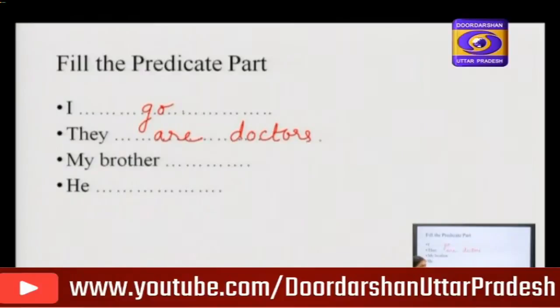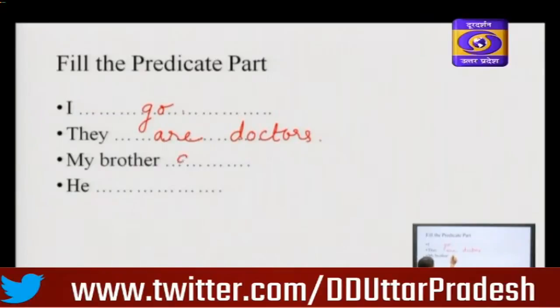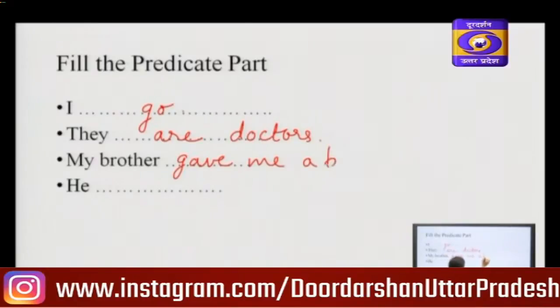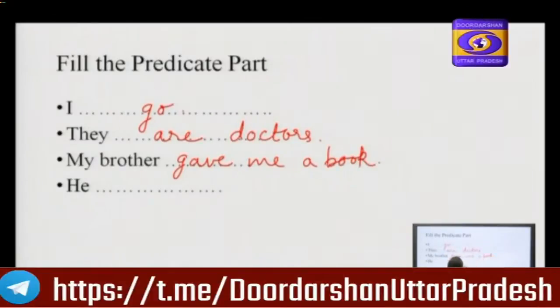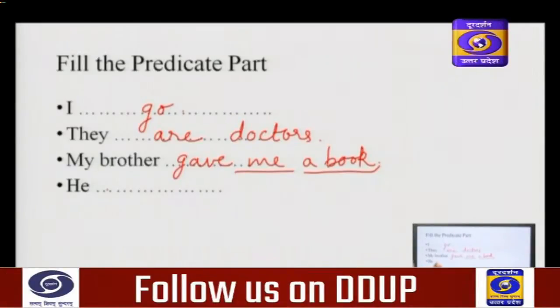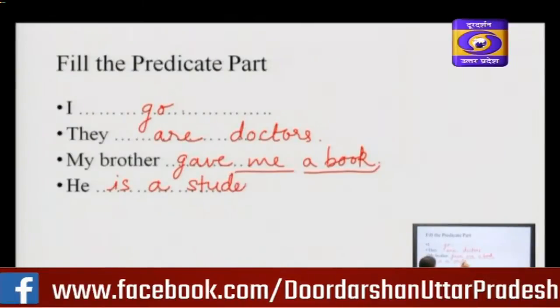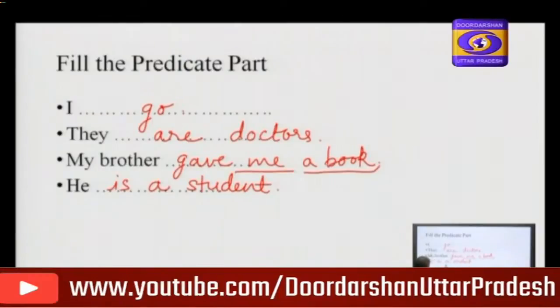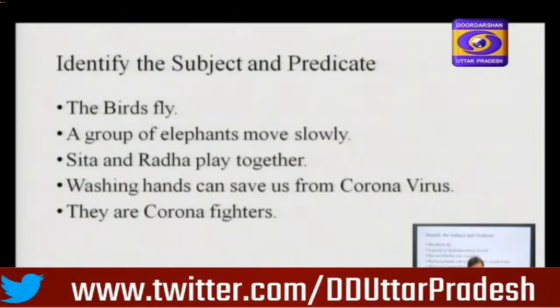My brother, here you can fill predicate with two objects. My brother gave me a book. Here me is the indirect object, a book is the direct object. We have two objects in this predicate. He is a student. This is an example of object with complement. This way you can do many more exercises.